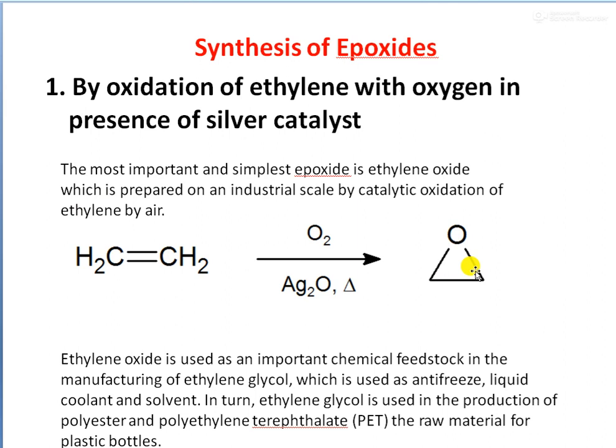And ethylene oxide is an important chemical feedstock, and it is used for the manufacture of ethylene glycol, which is used as an antifreeze, liquid coolant and solvent. And this ethylene glycol is in turn used for the production of polyester, polyethylene terephthalate. These are all raw materials used for making plastic bottles and so on. So this is a very important reaction.